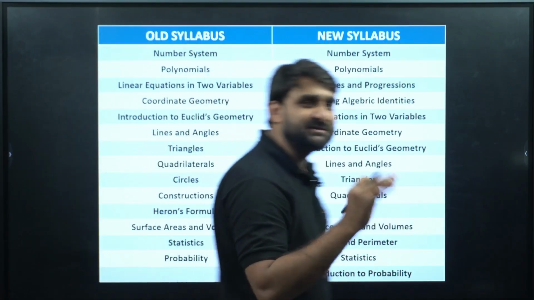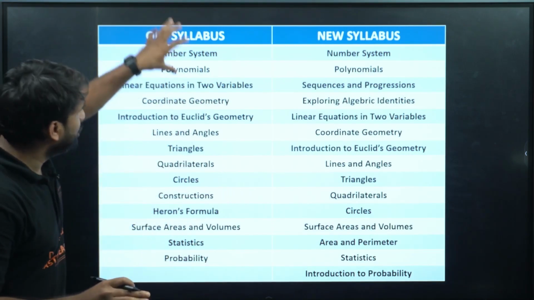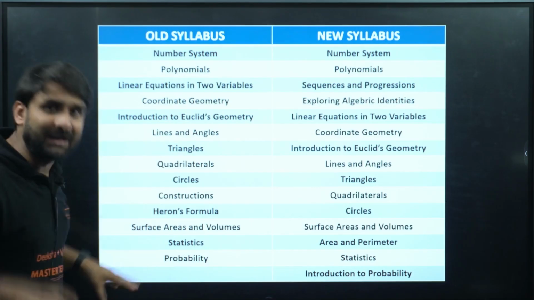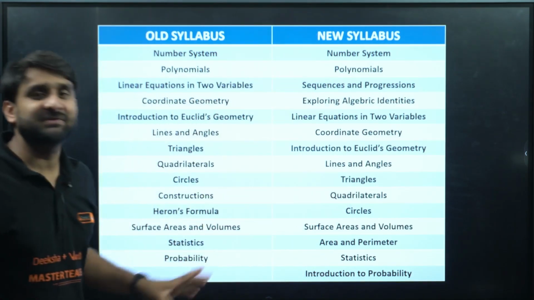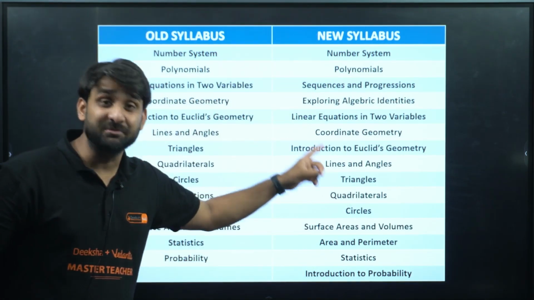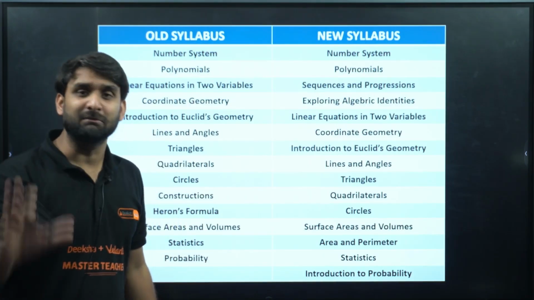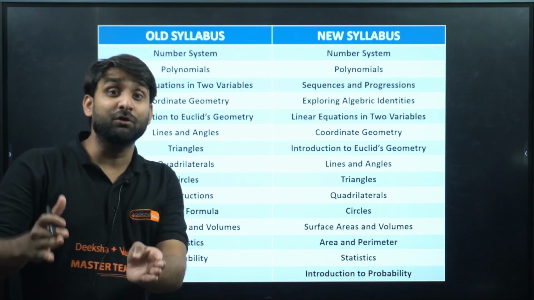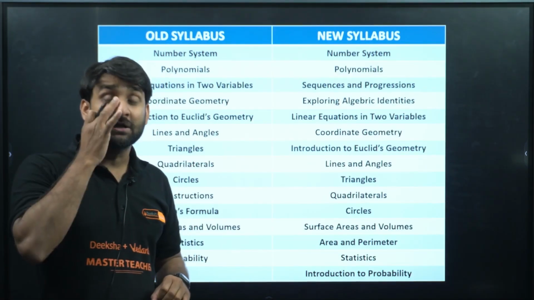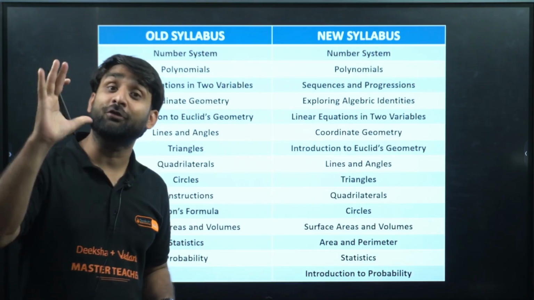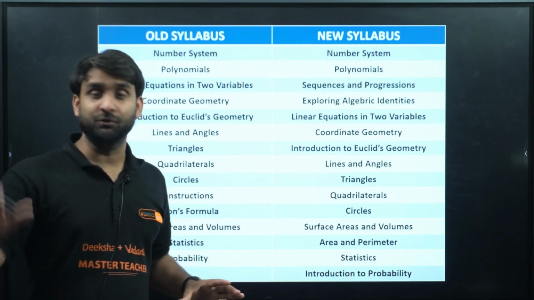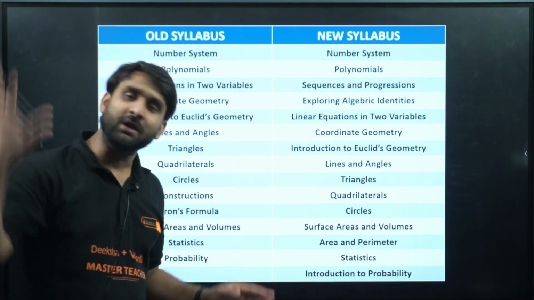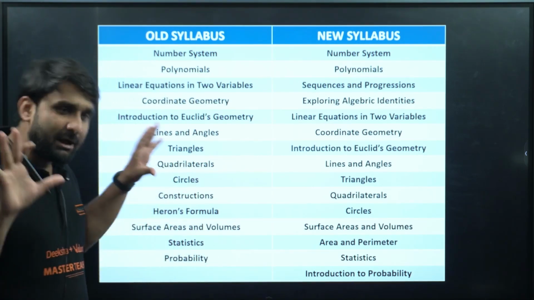So if we compare the syllabus first, my dear champion, this is the old syllabus, all the chapters that the students have been studying till date, and this is the new syllabus that has been released by CBSE. The book has not been released yet in the market. And let me tell you one very important thing: before releasing the physical book in the market, CBSE always uploads the soft copy of the syllabus and your textbook on their official website. So you don't need to panic. Once the book is released in the market, you can go to any bookstore, purchase it and start studying. Okay, so have patience till then.